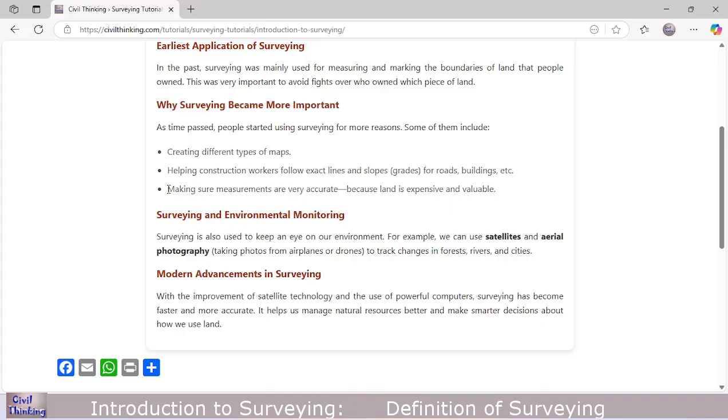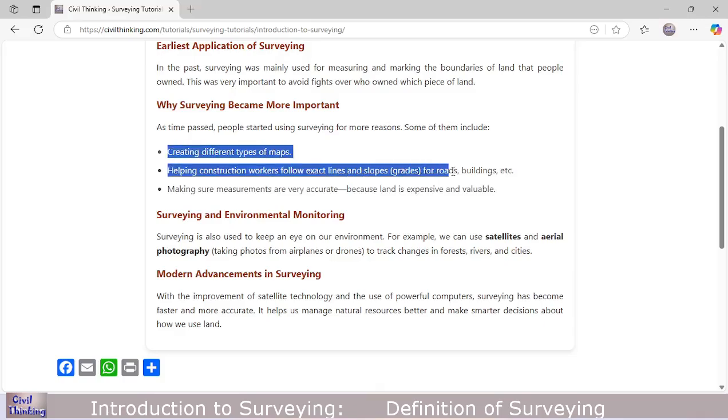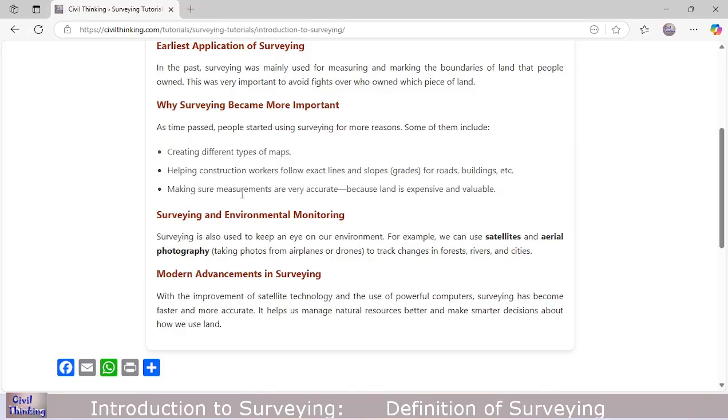I already touched on this point, so let us talk about these two points: creating different types of maps, and helping construction workers follow exact line and slope for roads and buildings.